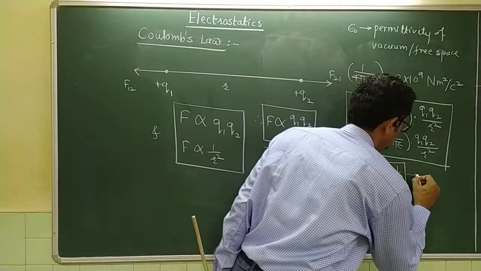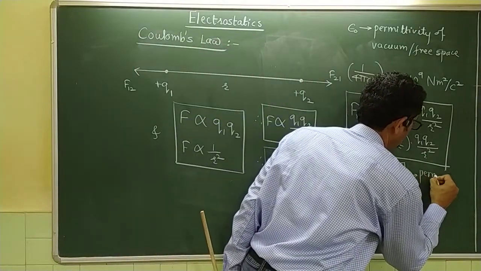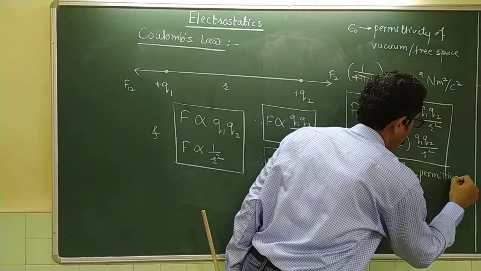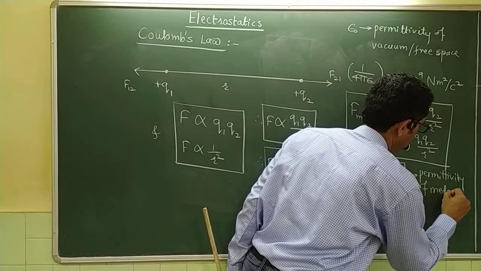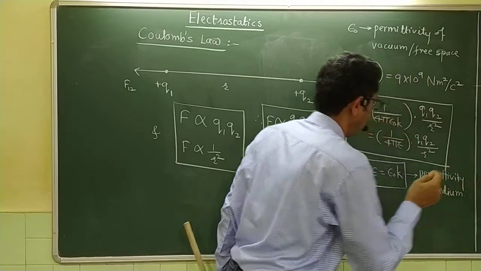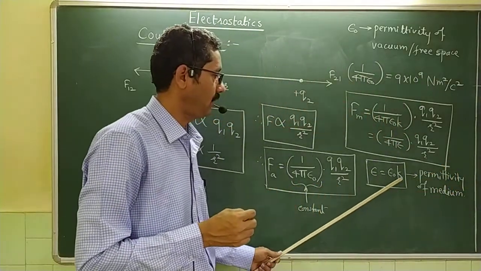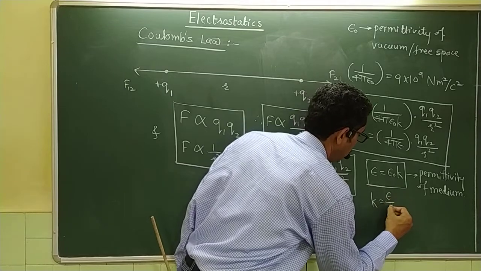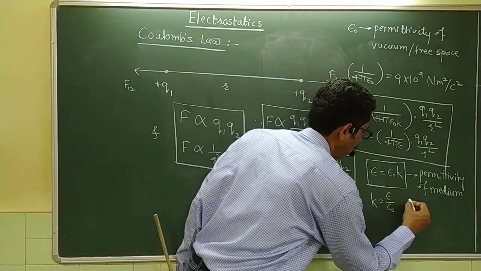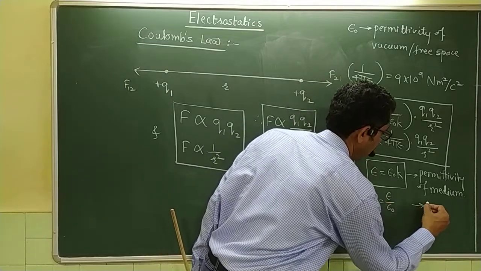It is the permittivity of that particular non-conducting medium, and this k, which is equal to epsilon divided by epsilon 0, is known as the dielectric constant.